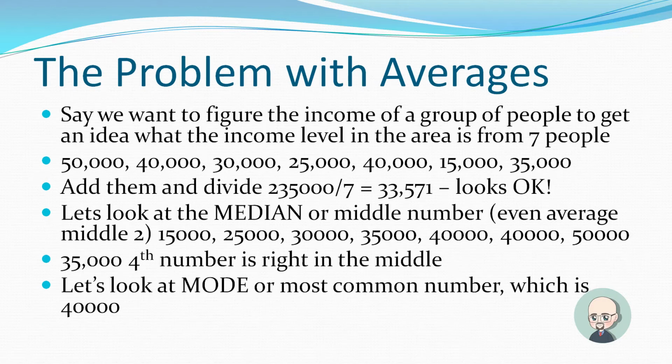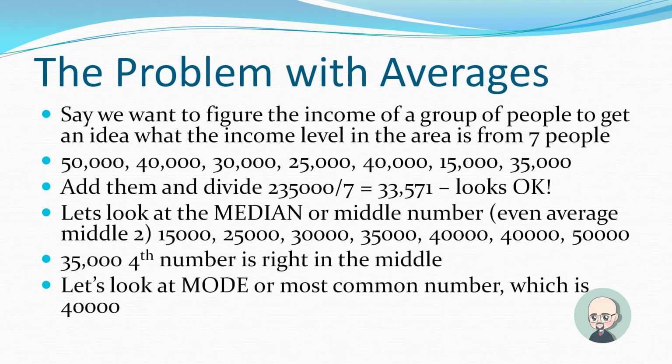The problem with averages. Say we want to figure the income of a group of people to get an idea what the income level in the area is from 7 people. We would naturally not use a sample size this small. We'd use one with thousands, but the same thing would happen. So I'm just going to show it.